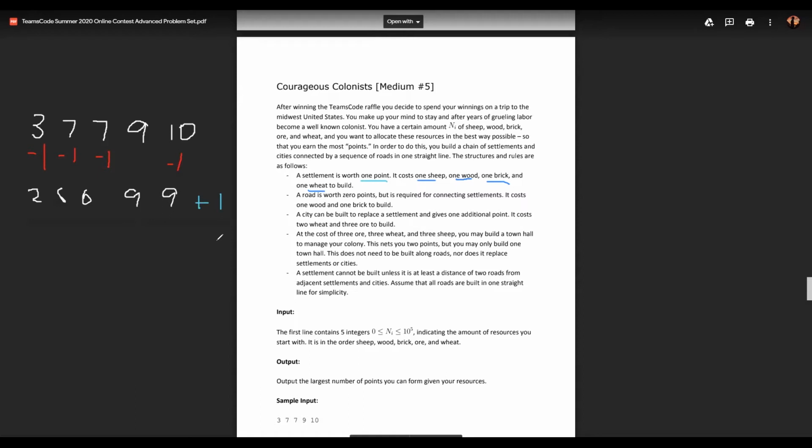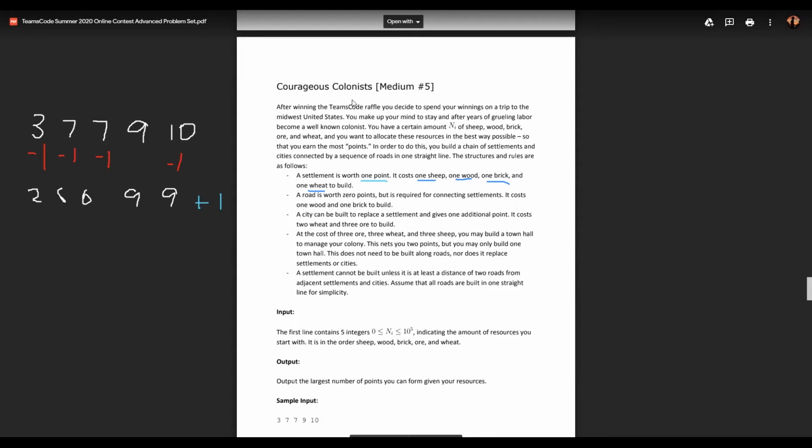But now the bigger question is, how do we do this entire thing? It'd be impossible to try out all the different possibilities by brute force. We're probably going to run out of time if we do it that way. So we have to think, what's the best way to approach this?